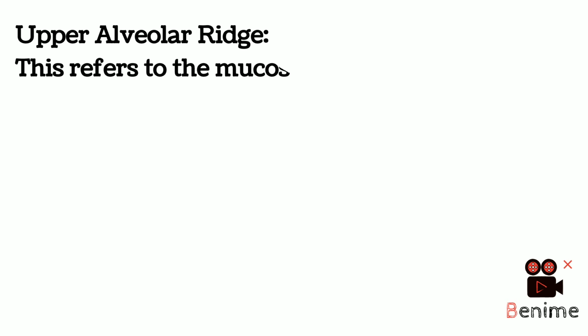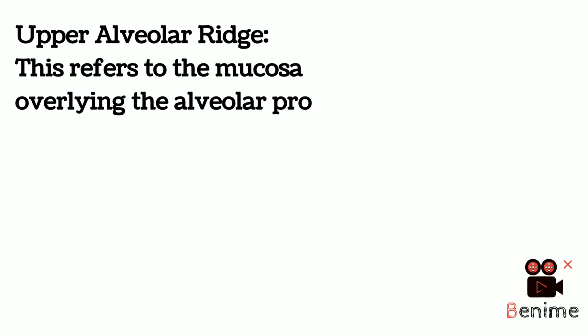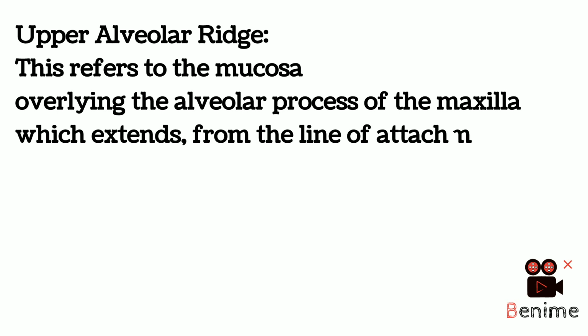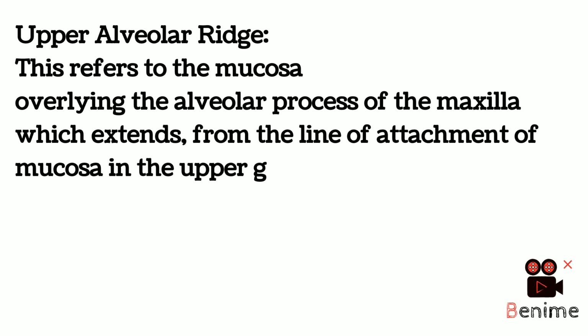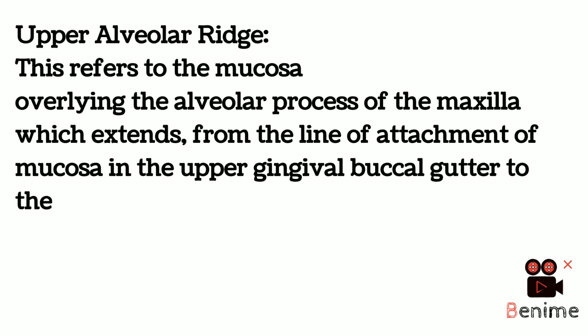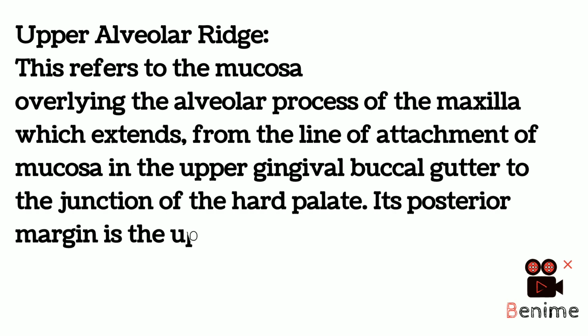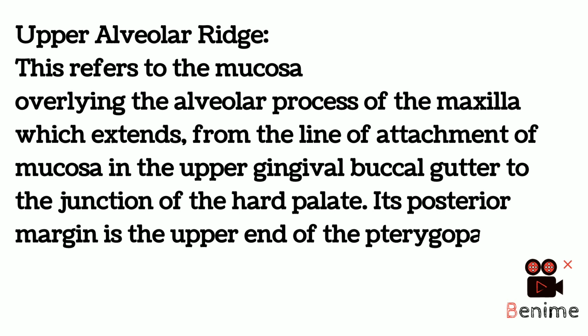Upper alveolar ridge. This refers to the mucosa overlying the alveolar process of the maxilla, which extends from the line of attachment of mucosa in the upper gingival buccal gutter to the junction of the hard palate. Its posterior margin is the upper end of the pterygopalatine arch.